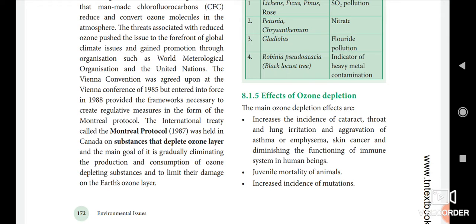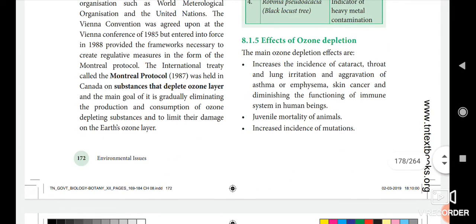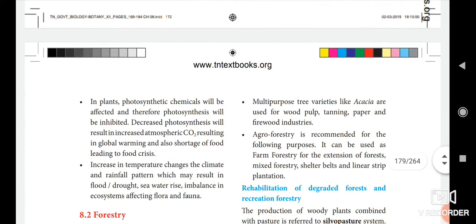Okay, so ozone depletion increases the incidence of cataract, throat and lung irritation, aggravation of asthma or emphysema, and skin cancer, and diminishes the functioning of the immune system in human beings. It also affects the human immune system. Then there is juvenile mortality of animals, which reduces the young ones. Then it increases the incidence of mutations.